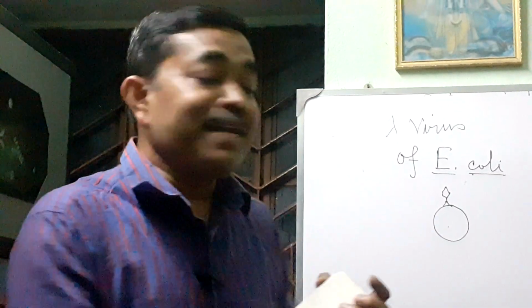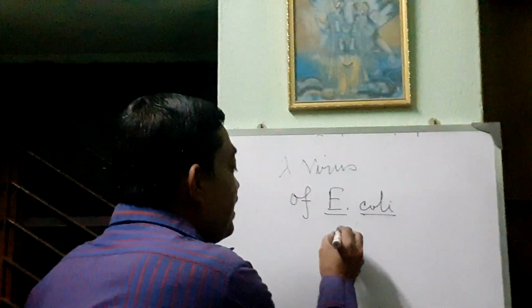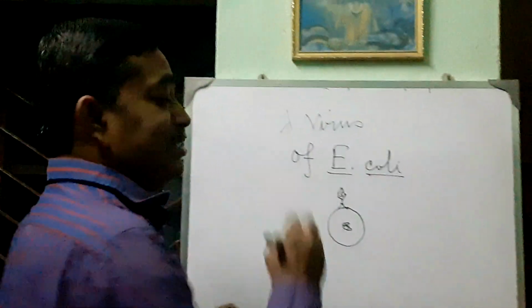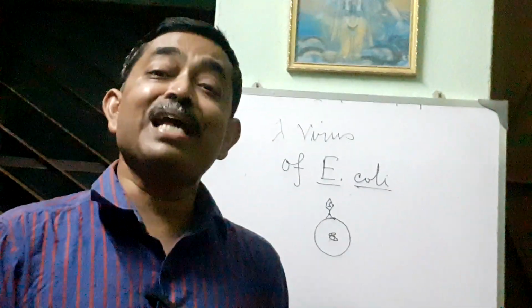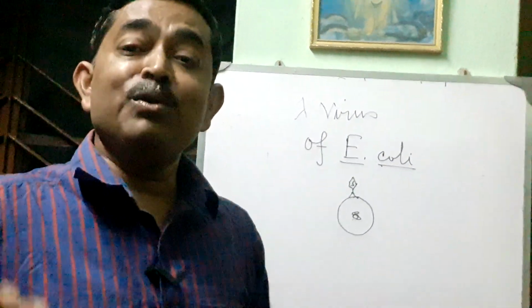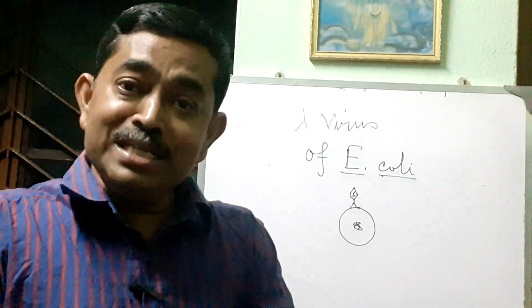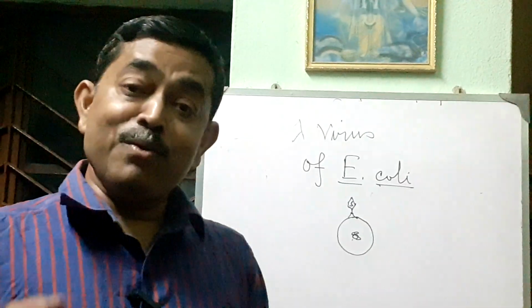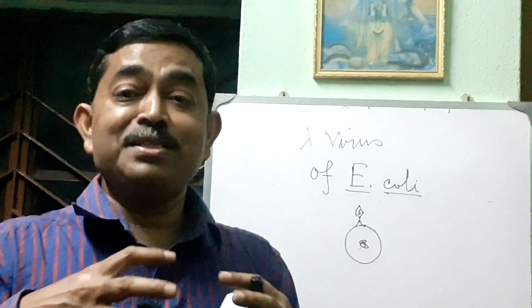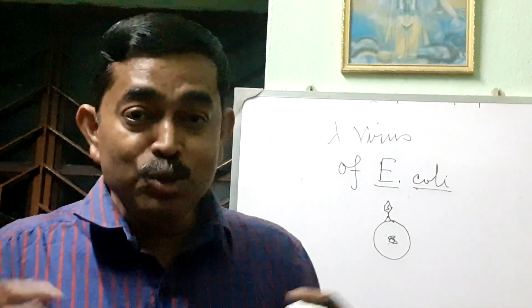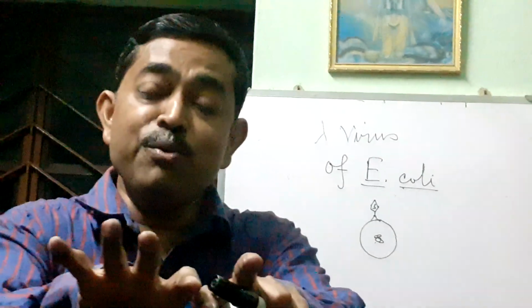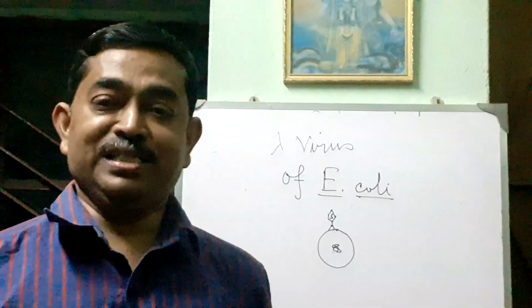So at that time the DNA present in the virus will be integrated in the bacterial gene. This condition is called the lysogenic cycle, and they will block some operons from producing the particular proteolytic enzyme to lyse the bacterial cell. But in one position, what happens? This repressor protein will be blocked by some inducer. Some inducer will be there to block it, and they will produce the lytic enzymes, and they will lyse the bacterial cell.